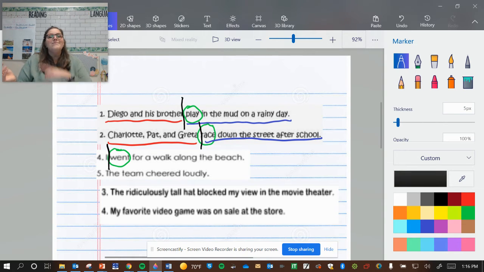Who went? I went. So I is my subject. Went for a walk along the beach is my predicate. Do you see how that chop line is right before the verb every time? Remember that.